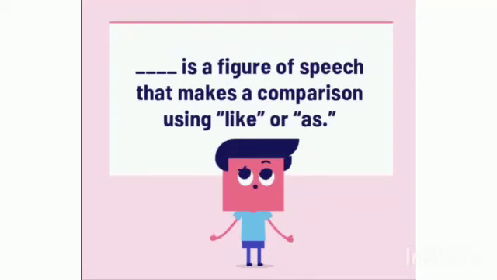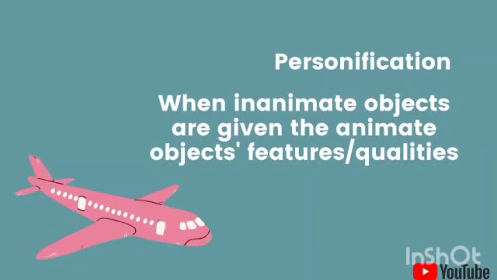Now before moving to the discussion of the third literary device, there's a small question for you. You can write the answers in the comment box. Dash is a figure of speech that makes a comparison using like or as. I'm sure you'll be able to answer this. Put down your answers in the comment section and I would definitely reach out and let you know whether you have attempted it correctly. I hope you have already answered the question.